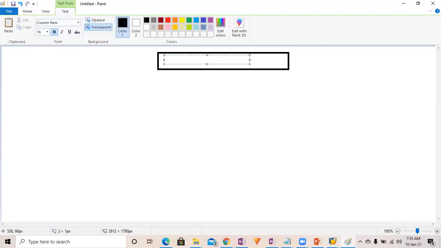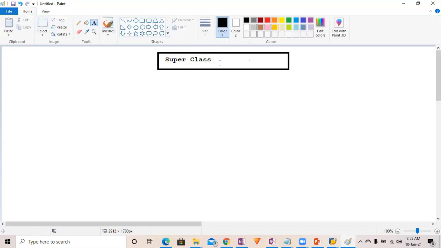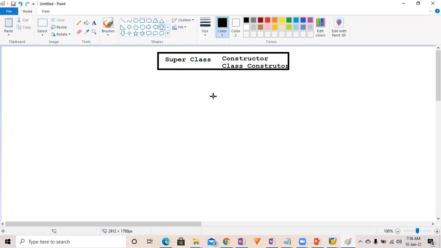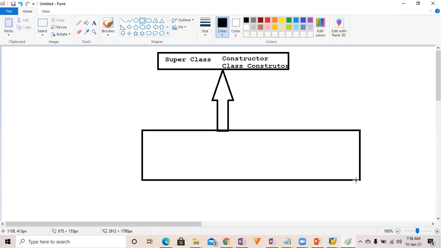Let us suppose this is your super class, and in the super class you have defined both the constructor and the class constructor. Now you have a subclass which is inheriting your superclass.